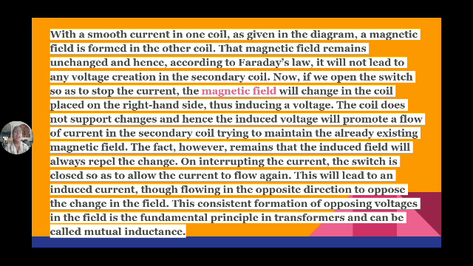So the coil does not support the change, and hence the induced voltage will promote the flow of current in the secondary coil, trying to maintain the already existing magnetic field. The switch is closed so as to allow the current to flow again. This will lead to an induced current, though flowing in the opposite direction, to oppose the change in the field.